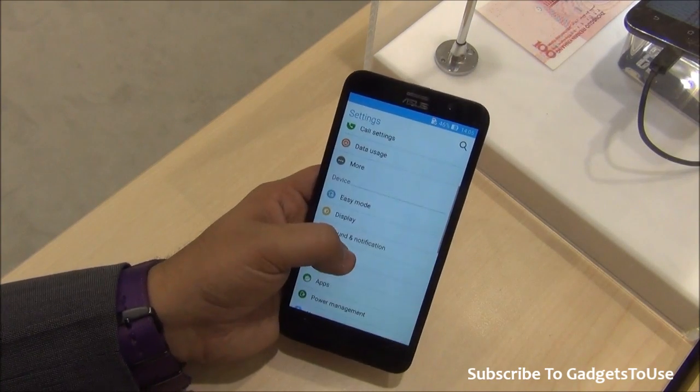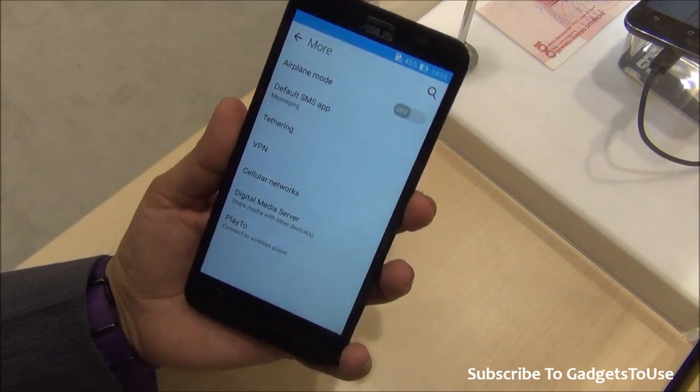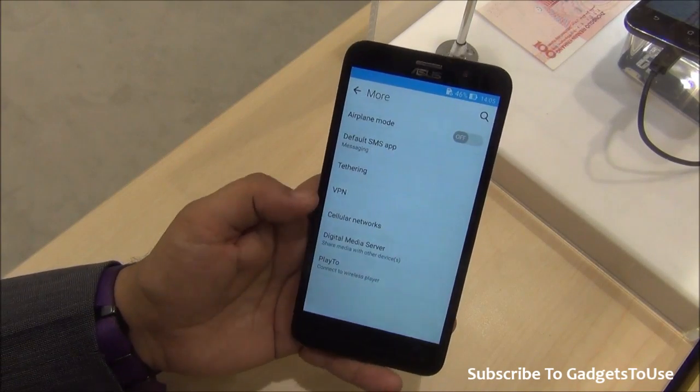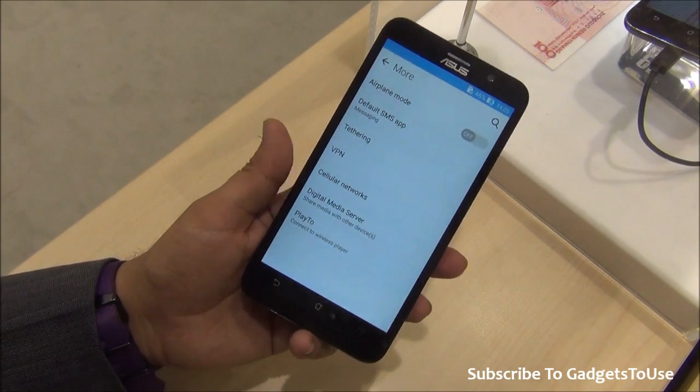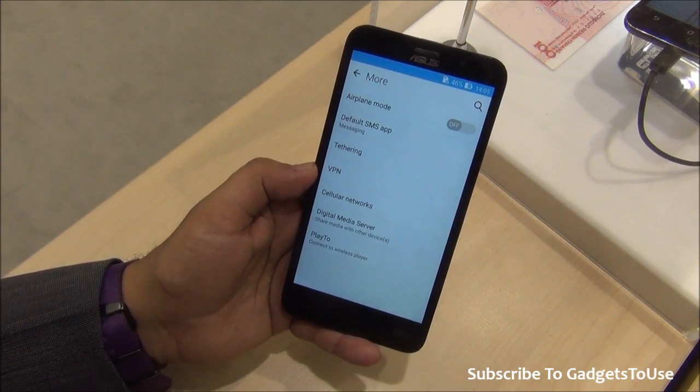10 GB or 11 GB is something you will get approximately on this phone. Let's take a look over the tethering options. We do have support for tethering as well. You can create a portable Wi-Fi hotspot on this phone as well, and definitely this phone looks much smoother in terms of UI as compared to the Asus Zenfone 5.